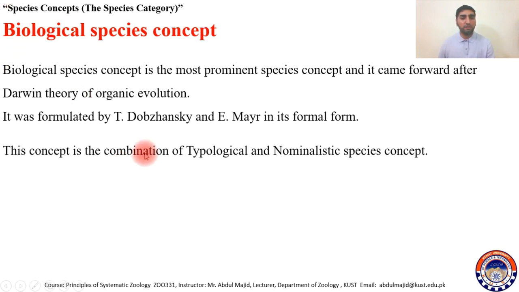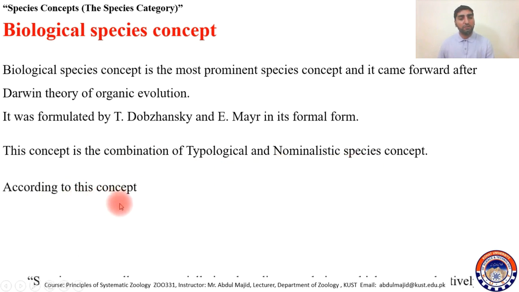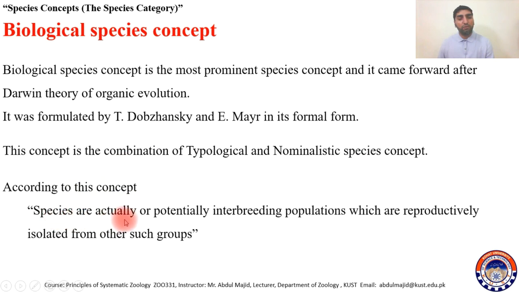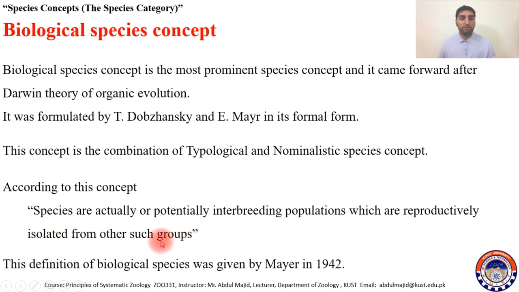This concept is the combination of the topological and nominalistic species concepts. According to this species concept, species are actually or potentially interbreeding populations which are reproductively isolated from other such groups. We have discussed two or three times what is meant by actually and potentially interbreeding populations which are reproductively isolated from other such groups. This definition of biological species was given by Mayr in 1942.